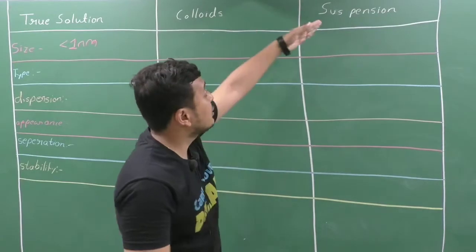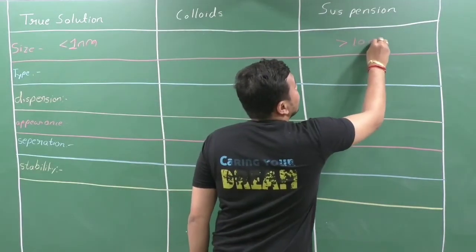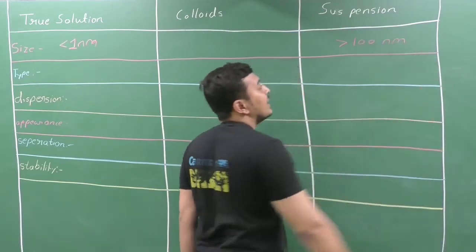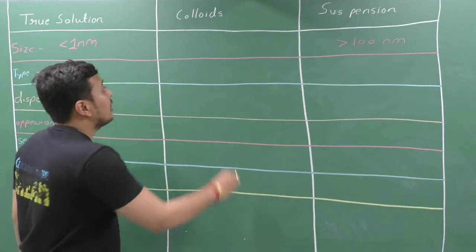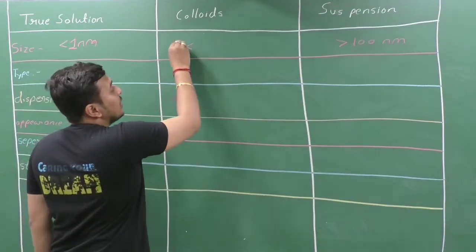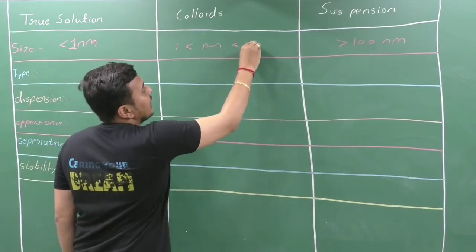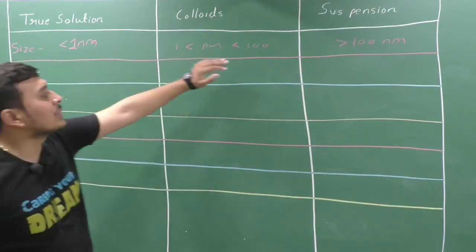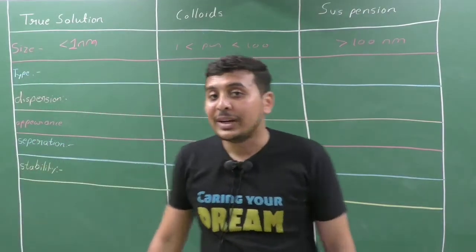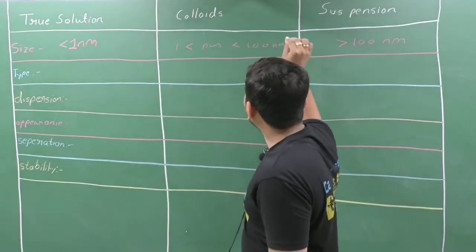Clear? Opposite to that, suspension particles are bigger than 100 nanometers. Now what about the colloids? The colloidal particles are in between: they are bigger than 1 but smaller than 100 nanometers, from 1 nanometer to 100 nanometers.